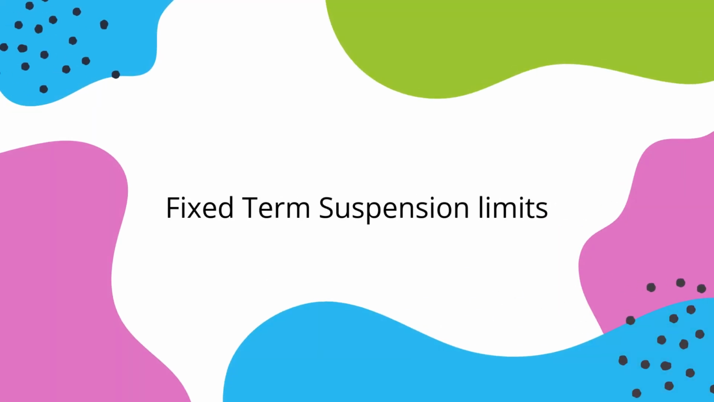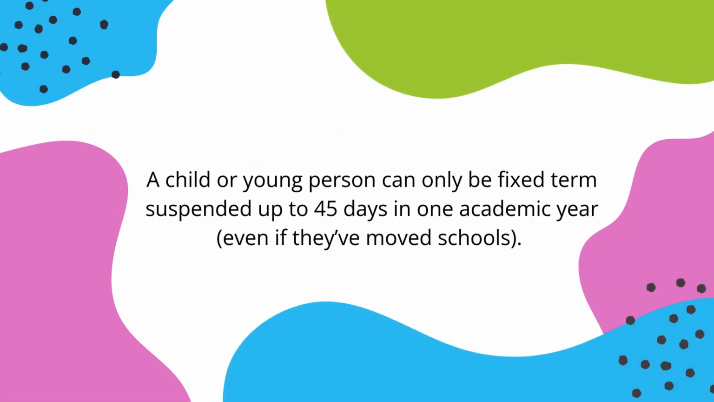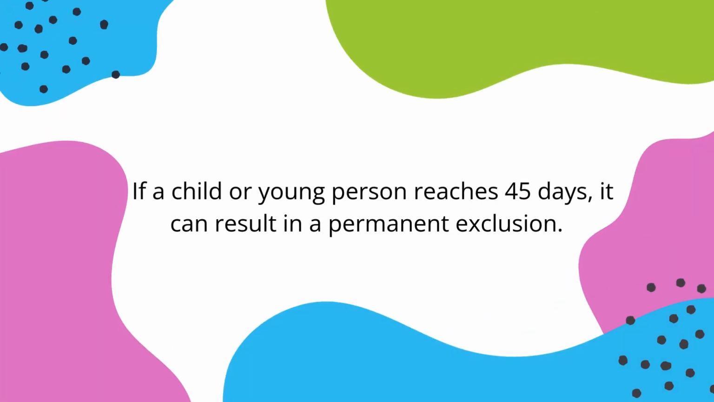Fixed-term suspension limits. A child or young person can only be fixed-term suspended up to 45 days in one academic year, even if they've moved schools. If a child or young person reaches 45 days, it can result in a permanent exclusion.